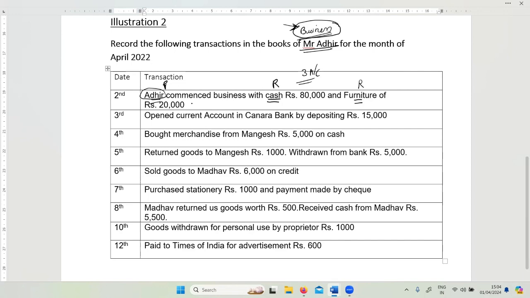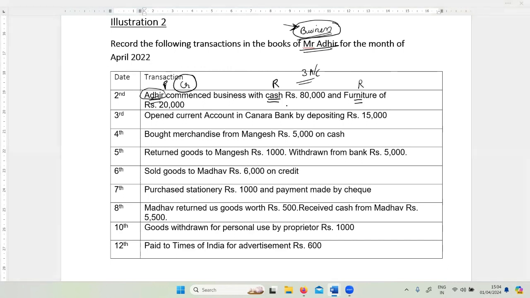So we can have 2 journal entries in this, correct? One transaction is cash brought into business. Another transaction is furniture brought into business. However, since the credit part of this transaction is the same, that means Adhir is the same, we can club this transaction together.